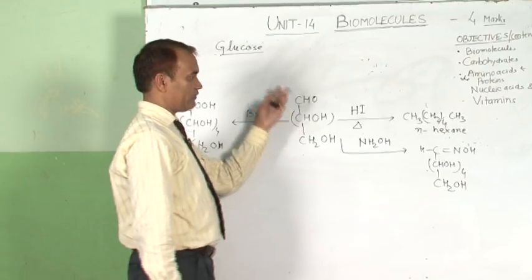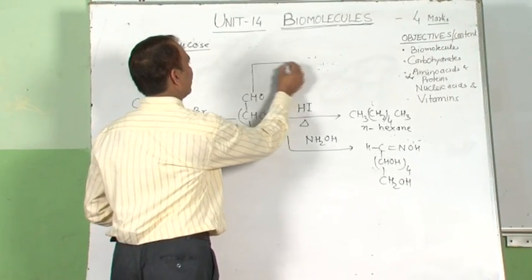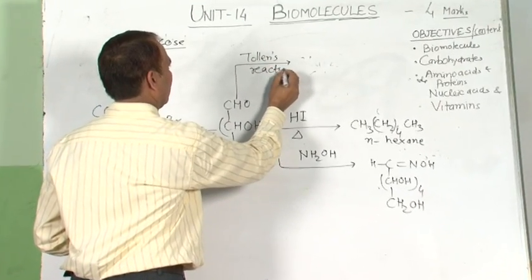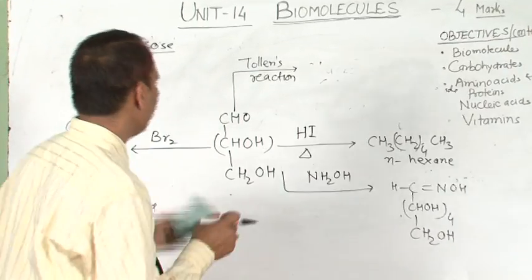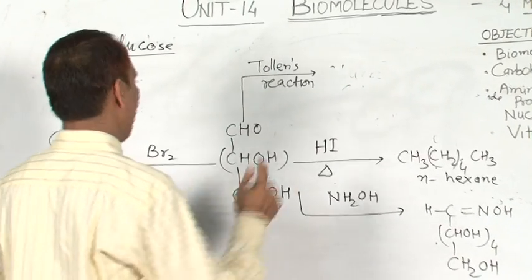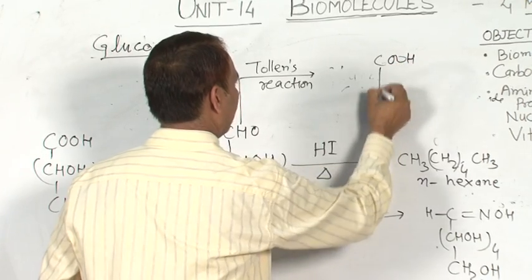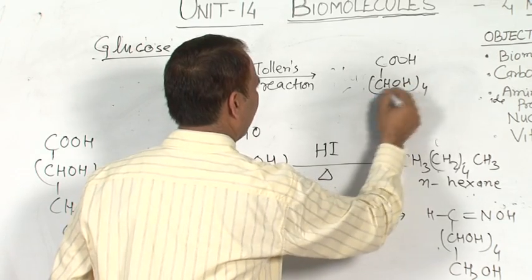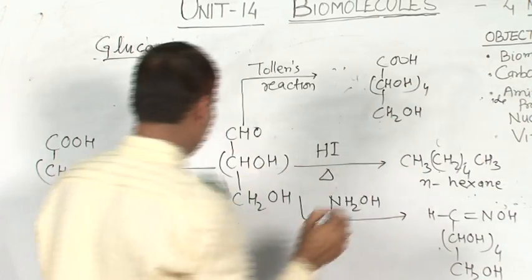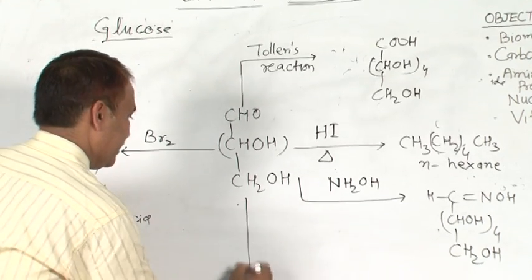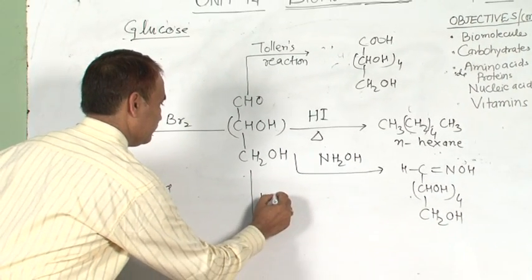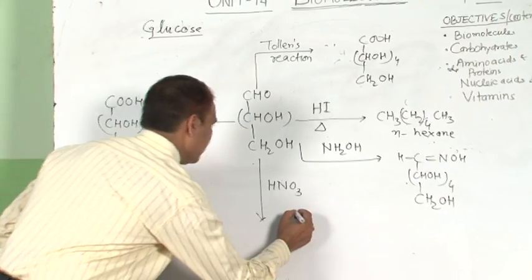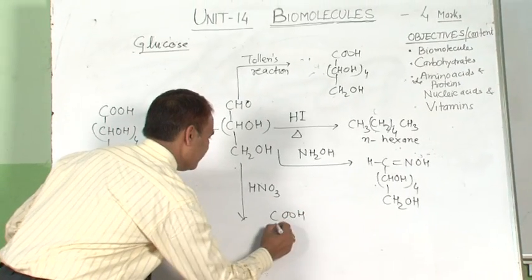The presence of the aldehyde group can also be proved by the reaction with Tollens reagent. When glucose is treated with Tollens reagent, it again gives gluconic acid. When it is treated with nitric acid, on oxidation with a strong oxidizing agent, that is nitric acid, it gives saccharic acid.